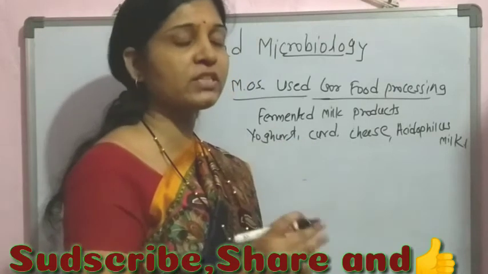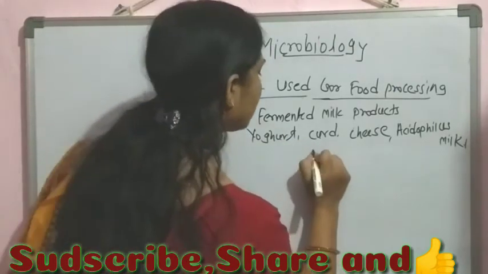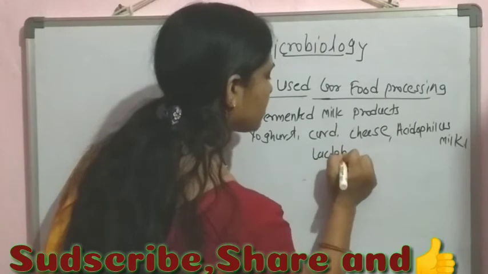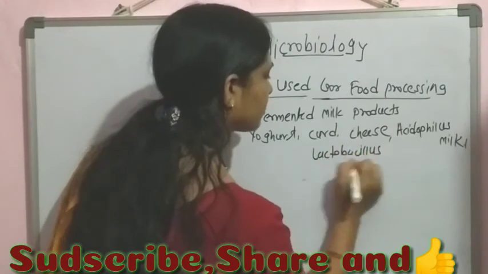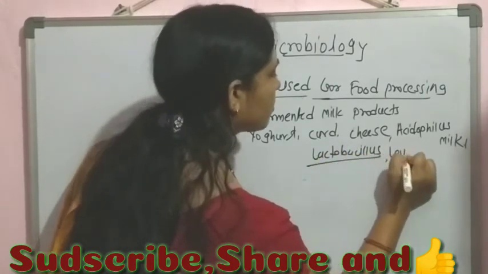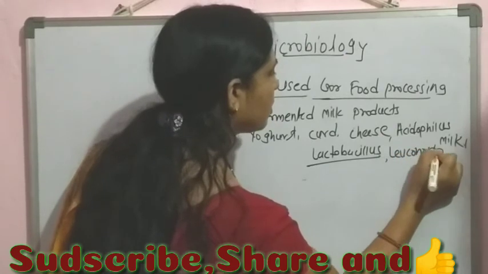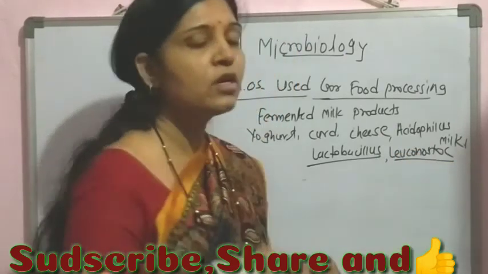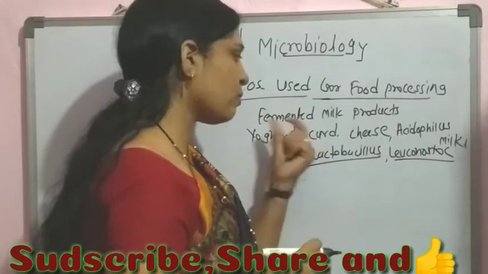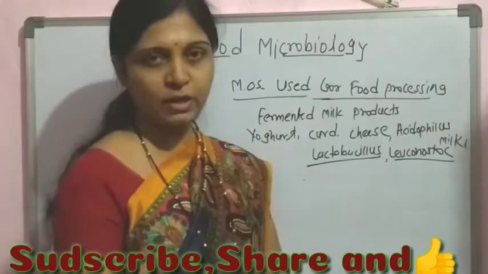For their processing there is the requirement of microorganisms, that is, the species of Lactobacillus, Leuconostoc. These different bacterial species are responsible for the formation of such fermented milk products.